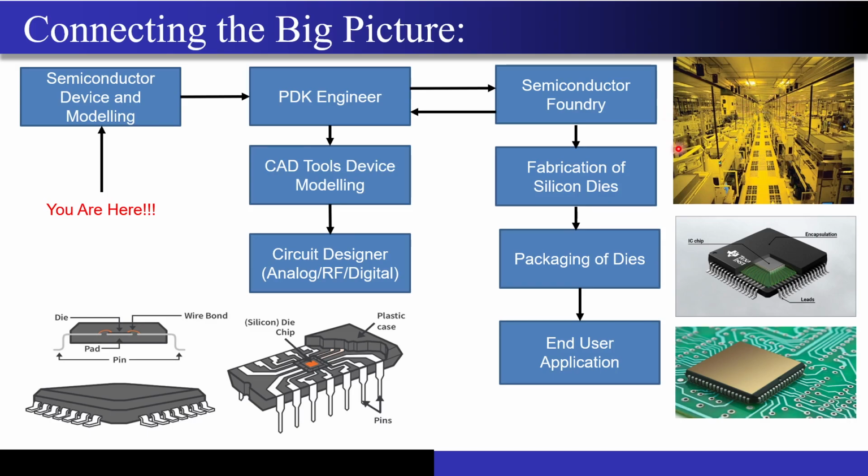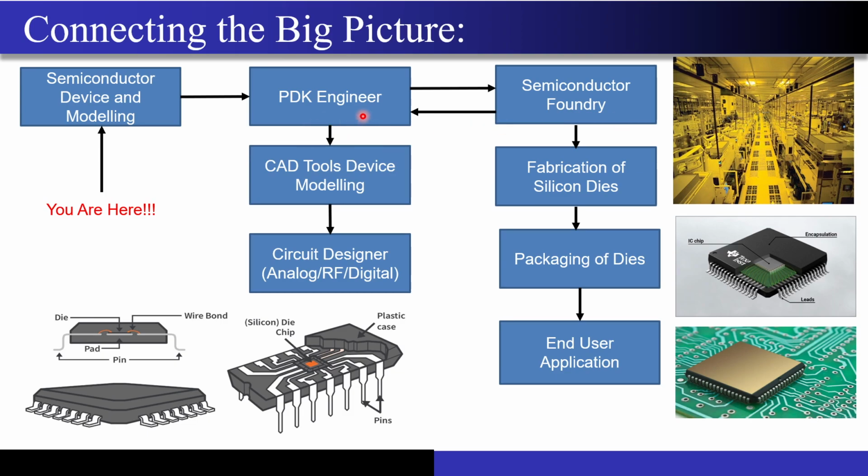Now this PDK engineer, you can see, is for a particular foundry. This image has been taken from, I guess, Google. It is inside the TSMC foundry only. Since process variations change from foundry to foundry, there are many different semiconductor foundries. Of course, TSMC is the biggest and holds almost 60 to 65% of the market share, right? But there are other foundries: Texas Instruments has its own foundry, even Intel has its own foundry, and GlobalFoundries is there, right? These process variations will vary from one foundry to another, right?